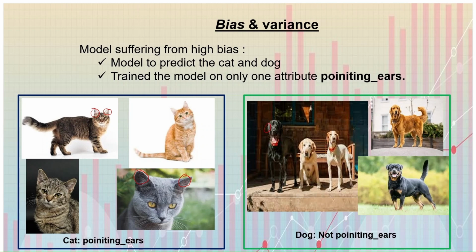Cat, dog: dog has no pointing ear. Then we show the images one by one, like this one, this one, and this one as a cat, and this one, this one, this one, this one, this one as a dog, to the model.